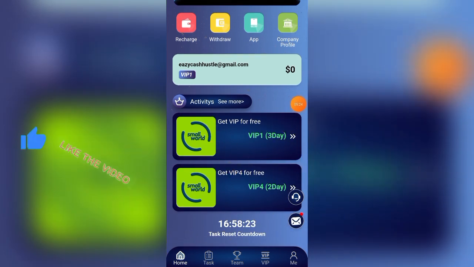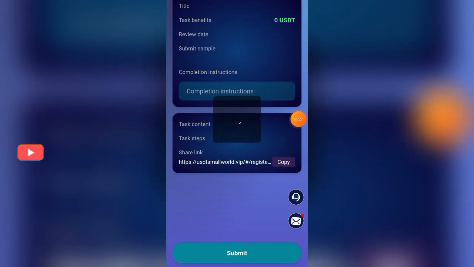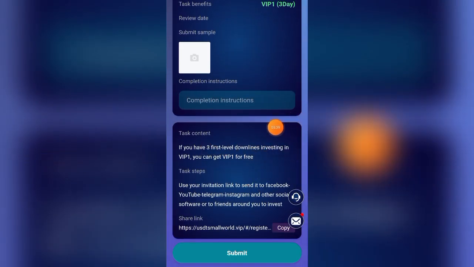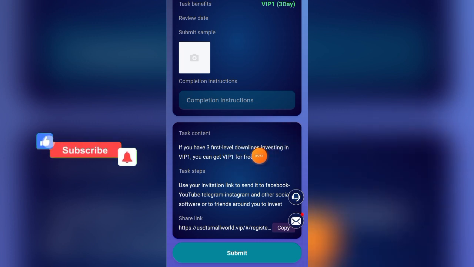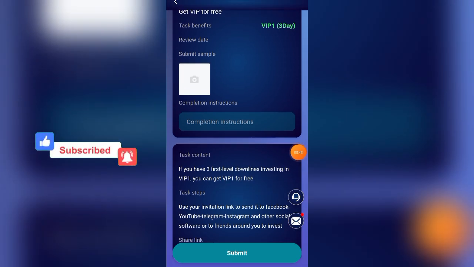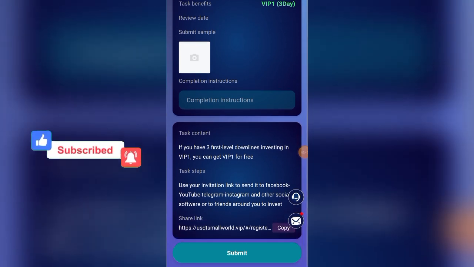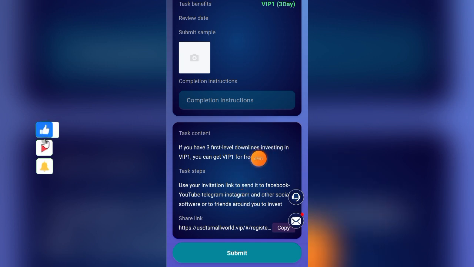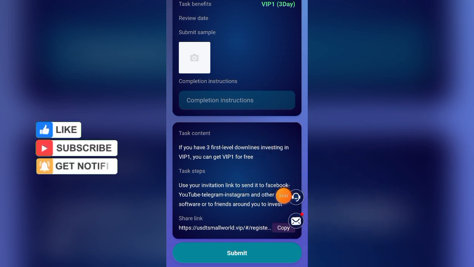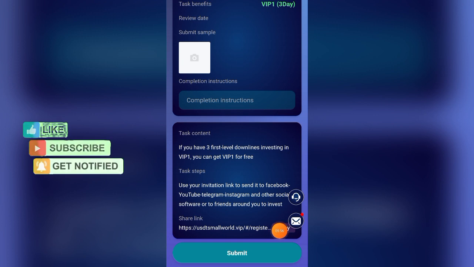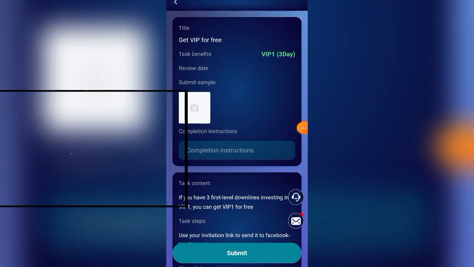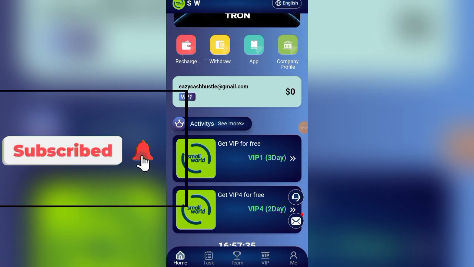If you want to get the VIP for free, come to this place and see this is 3 days. You're going to get the VIP for free. So what you need to do is refer 3 persons to this platform who deposit for the VIP 1, and you're going to earn the VIP for free. You don't need to deposit. That is VIP 1. So if you want to start now, you can just copy this link, submit, and start referring your friends. Once you refer 3 persons, you're going to earn the VIP for free. You don't need to deposit in this one. You earn the VIP 1 just for free.